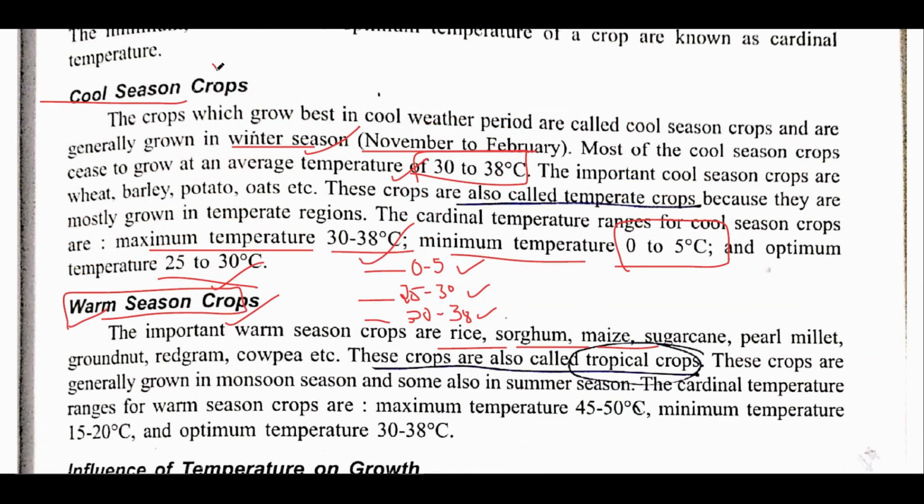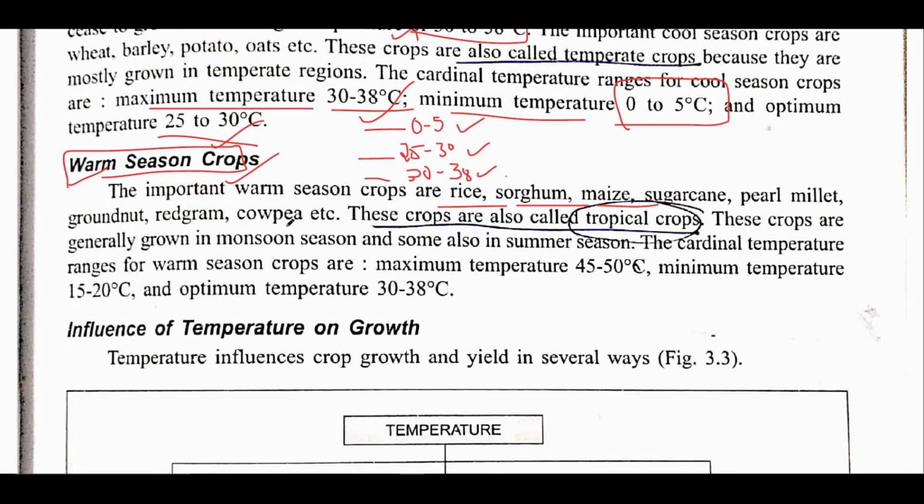Basically these are kharif crops and these are rabi crops. Now warm season crops, here again temperature is very important. The maximum temperature in case of summer crops is 45 to 50 degrees Celsius. The minimum temperature is 15 to 20 degrees Celsius, and the optimum temperature is 30 to 38 degrees Celsius.